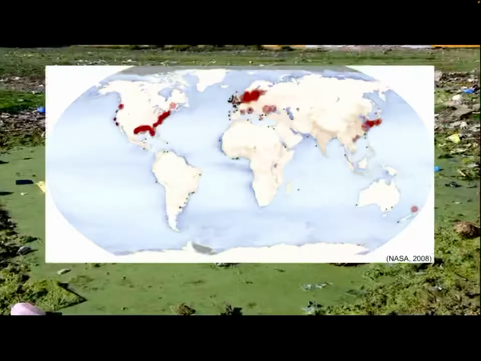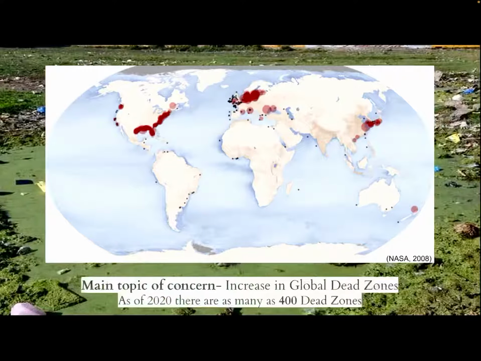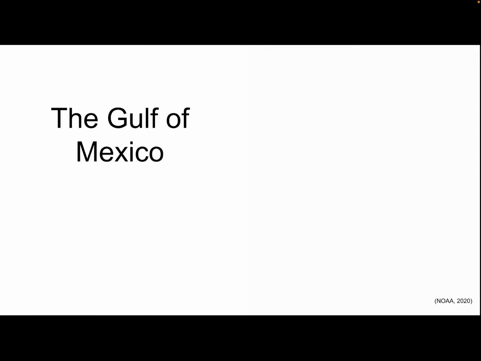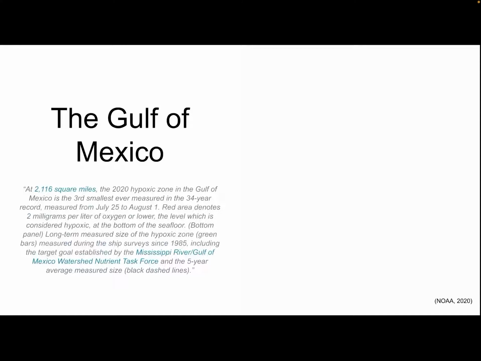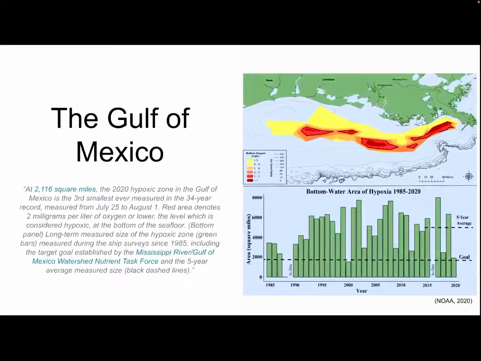There are as many as 400 dead zones to this day. Here are a few documented in 2008. The Gulf of Mexico is the second largest dead zone. Although eutrophication is an issue, the area of the zone fluctuates with every storm, while hypoxic levels return within weeks.